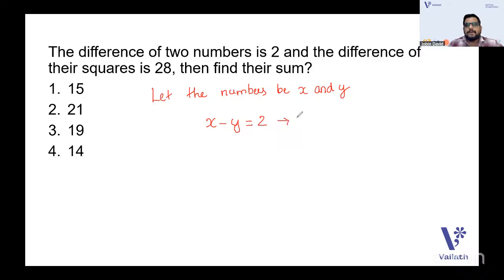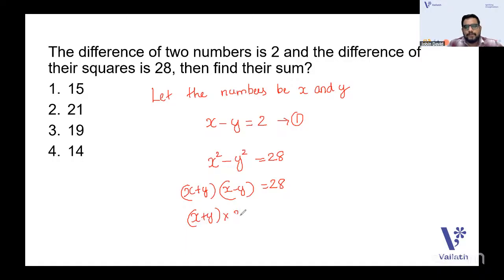Let this be the first equation. And the difference of their squares, that means x square minus y square, gives you 28. You know one formula: x square minus y square can be written as x plus y into x minus y, equal to 28. It's a very simple question. By seeing this question, you think you need to find out the squares and all. No, it's very simple. So x plus y into, what is x minus y?